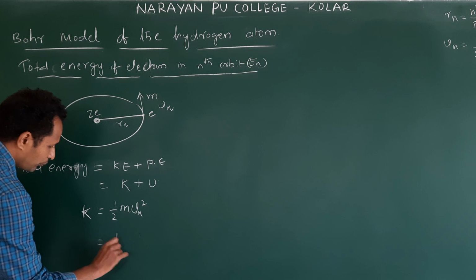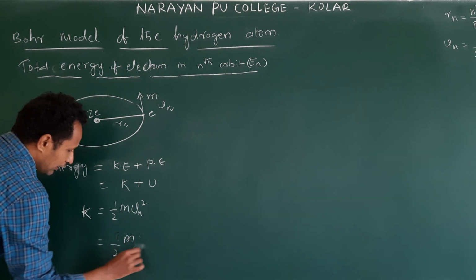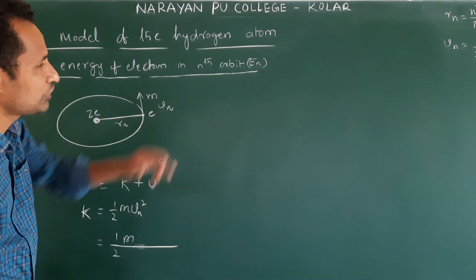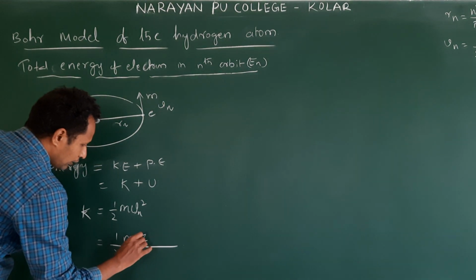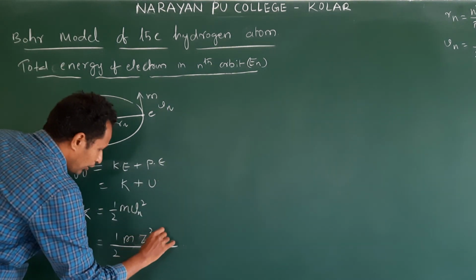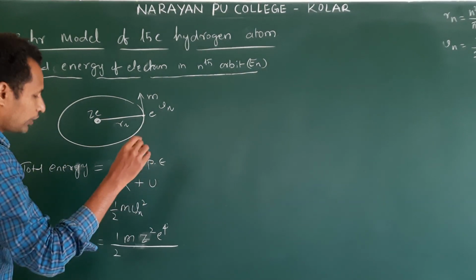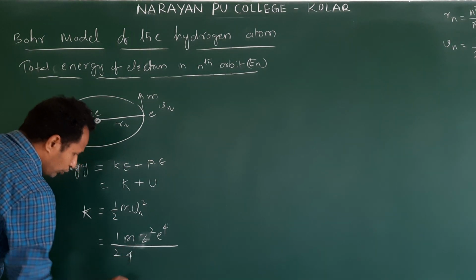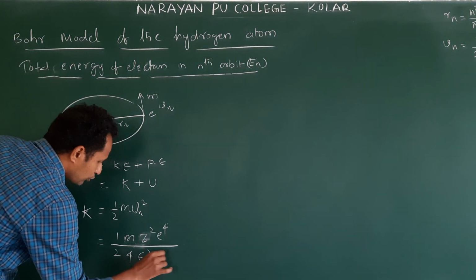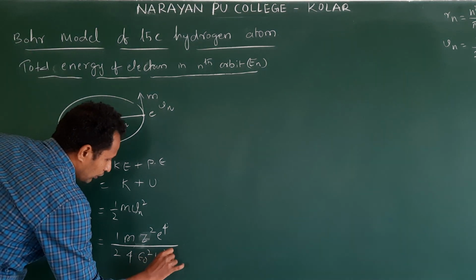So 1 by 2 as it is, m into, we will write like this, V square. V square means Z square, e square means e power 4, by 2 square, 2 square means 4, epsilon naught square n square h square.